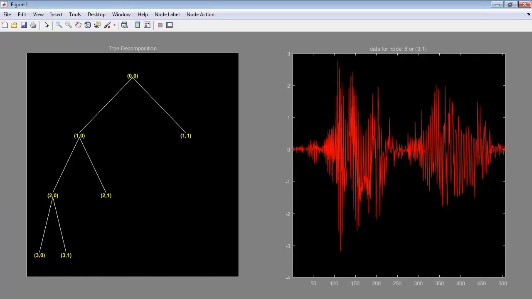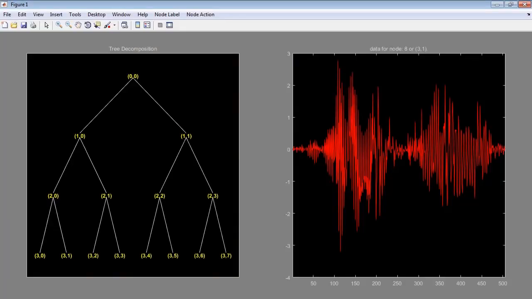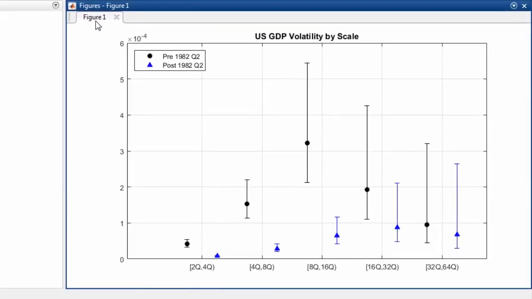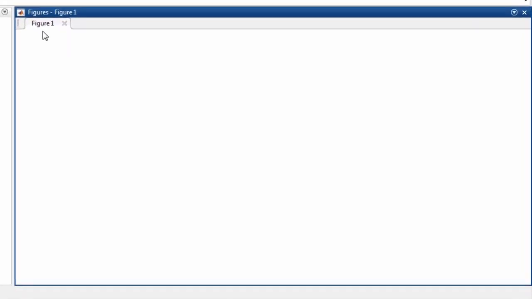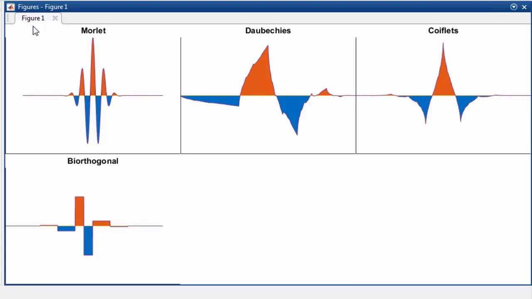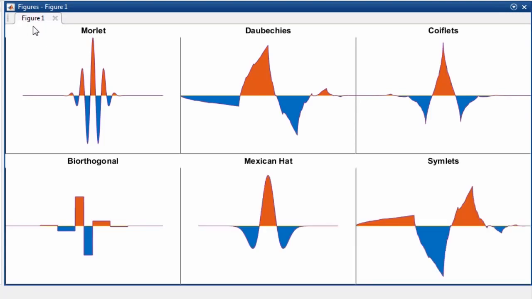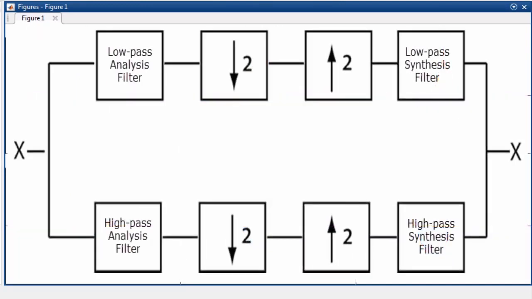The discrete wavelet and the wavelet packet algorithms can be used for analyzing signal variability and correlation between signals on multiple scales. The toolbox supports a number of wavelet families. You can extend the wavelet algorithms in the toolbox by incorporating custom wavelets, and you can also design and implement perfect reconstruction filter banks using lifting.